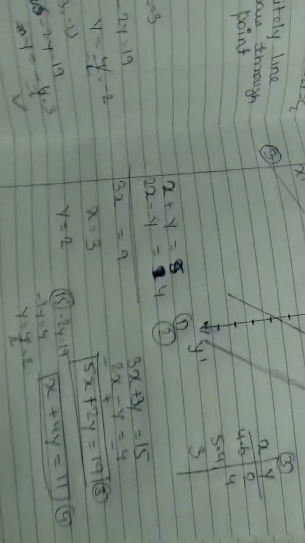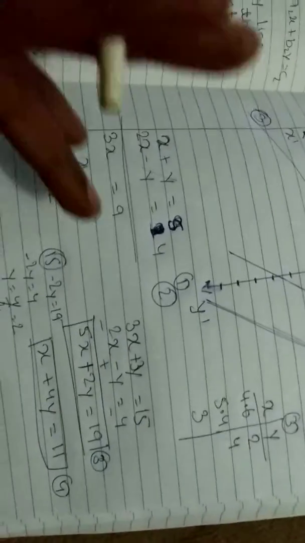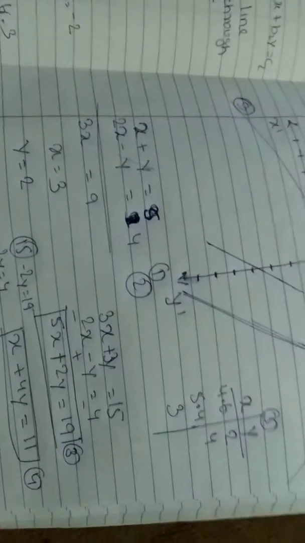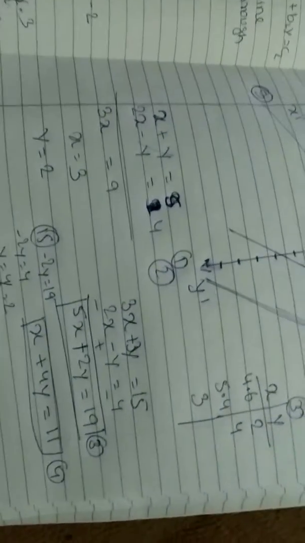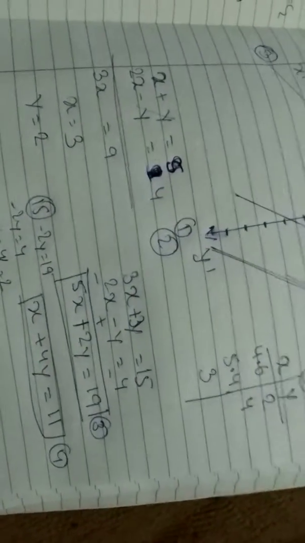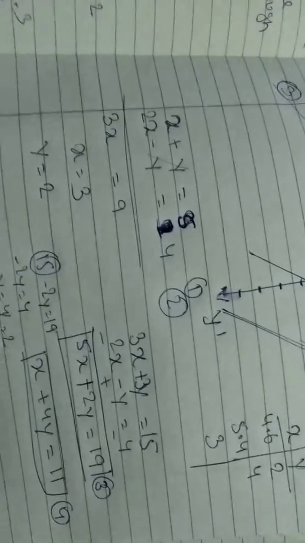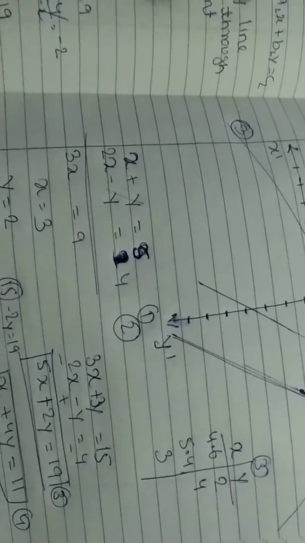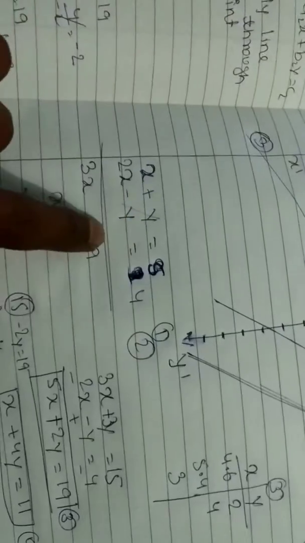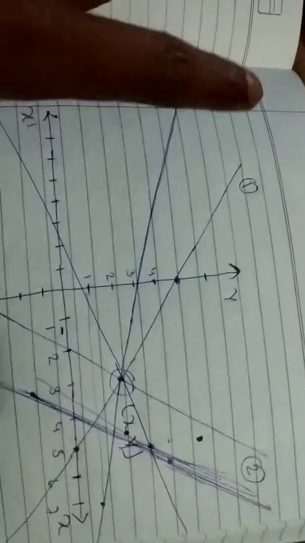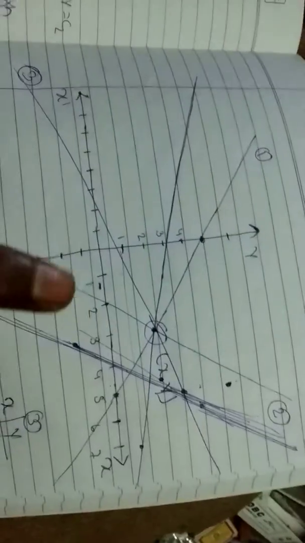So if we add both the equations here, on adding both equations you get another equation, line 3, and on subtracting you get another equation, line 4. If we draw line 1 and 2 and the added and subtracted lines 3 and 4, we see that all the 4 lines intersect at the same point.